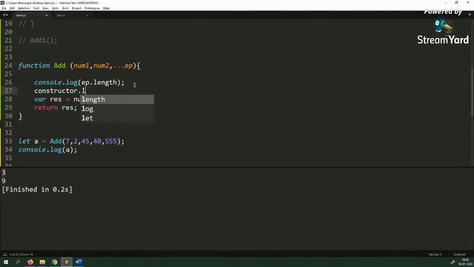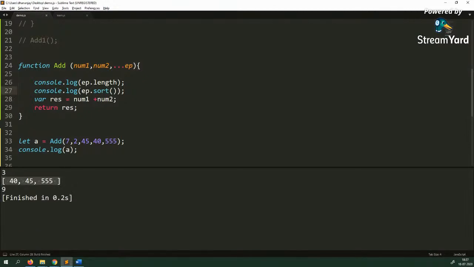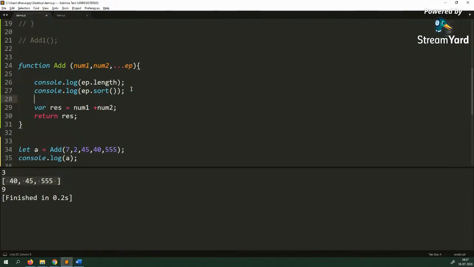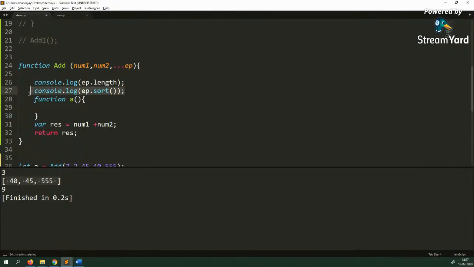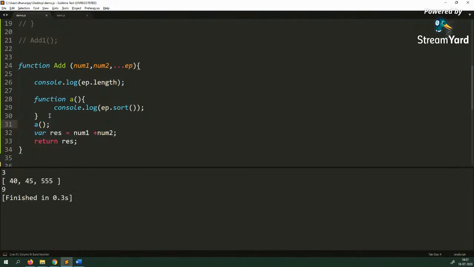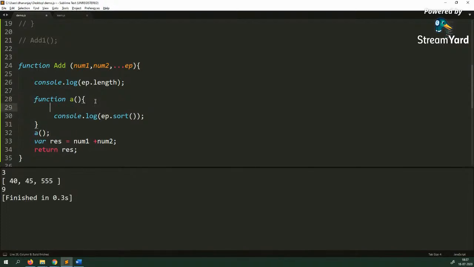So here you can say console.log, and you can say ep.sort, and sort is a method of array. You see that you are getting output, and JavaScript does not complain about that. And of course, since it is a named parameter, if you have an internal function, you can access it inside that. So let's say I have an internal function here, function A, and I can very much take that from the external function and access it, right?